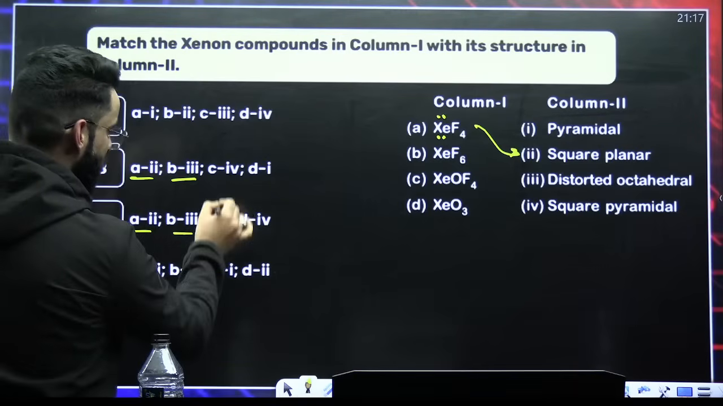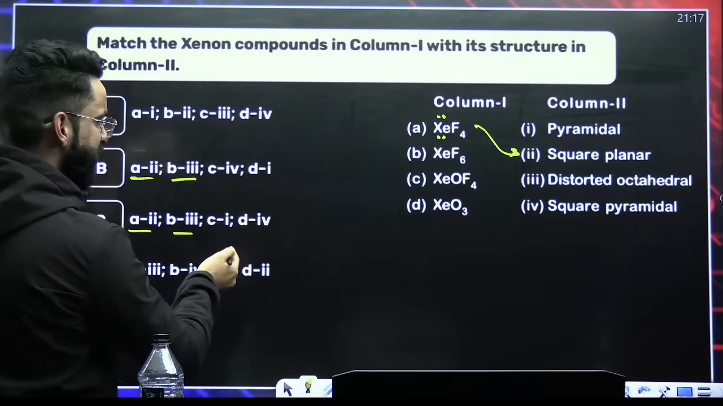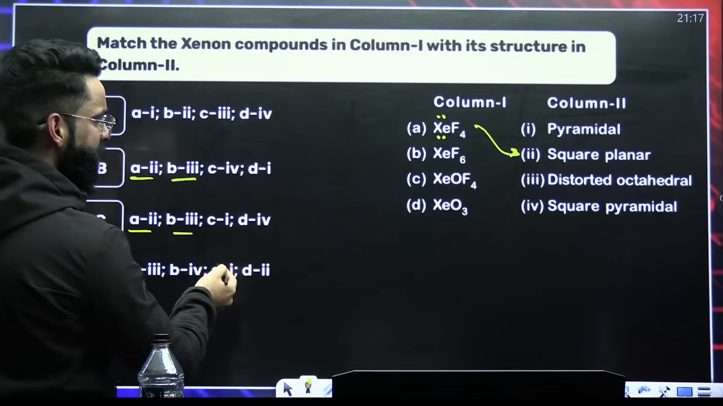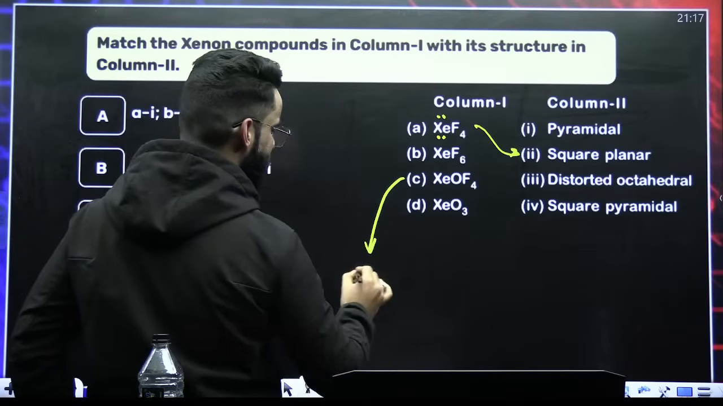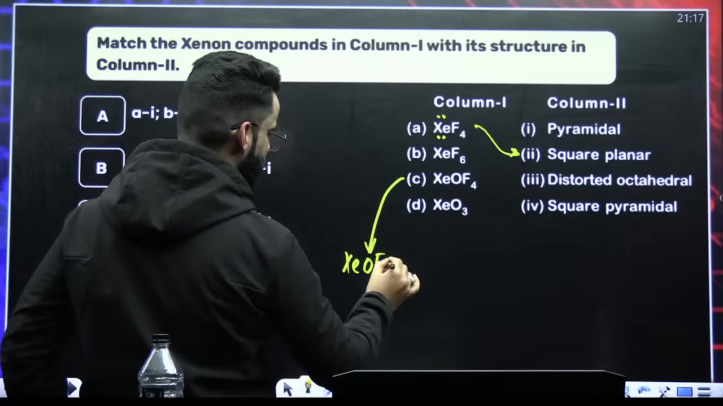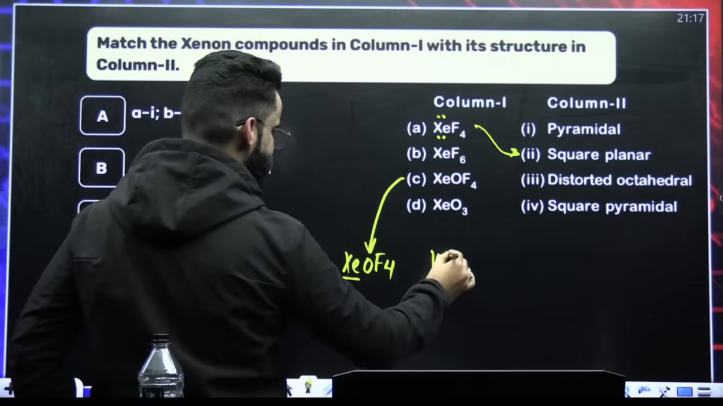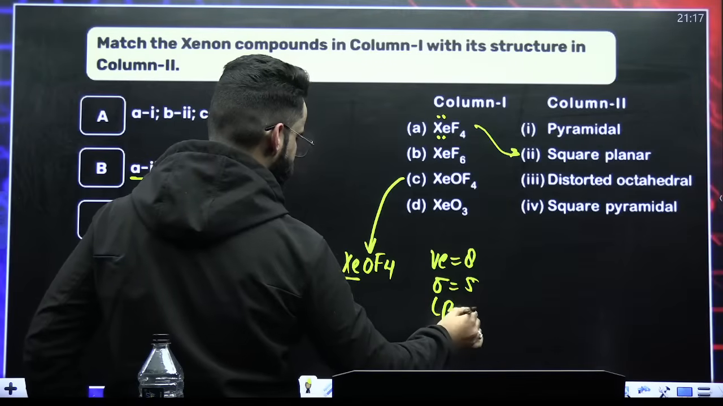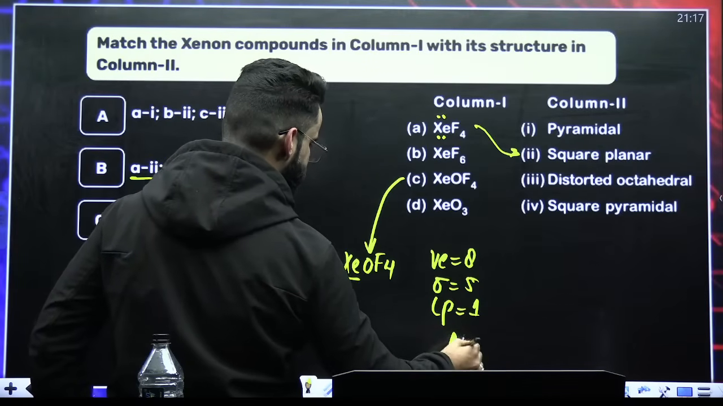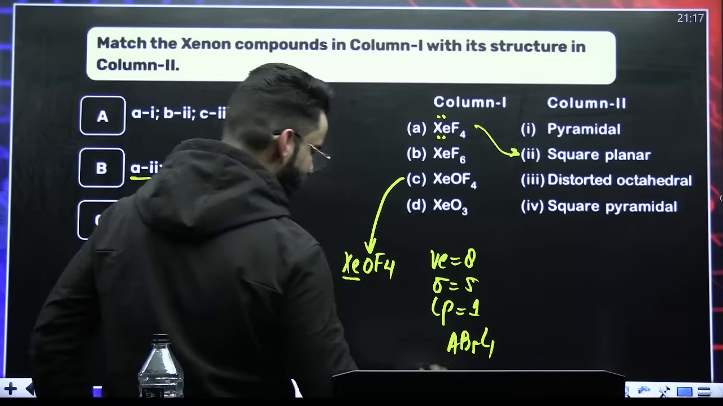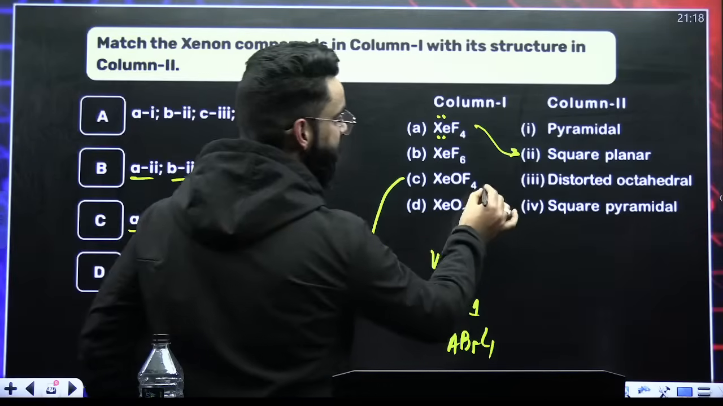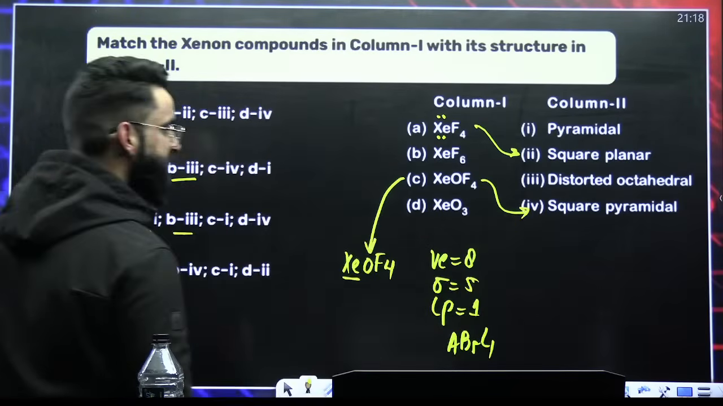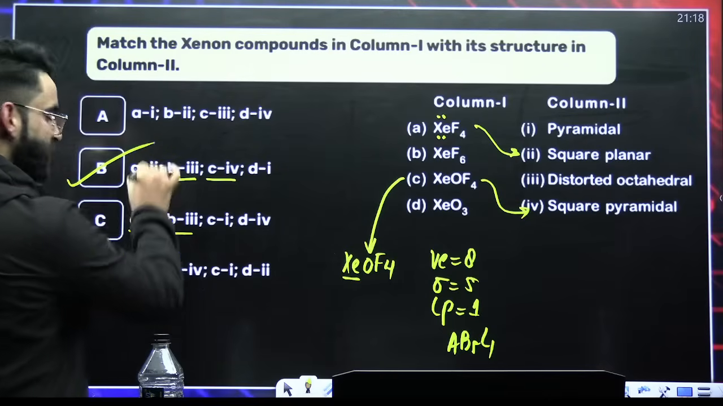Okay. C you have to check. C just now we checked, I think. Let me check this C again. XeOF4. Xenon, how many valence electrons? 8. Surrounding atoms, 5. Lone pairs on xenon, 1. The type of the molecule, AB5L1. AB5L1 is square pyramidal. Is there any square pyramidal? Yes. So C with 4. So it has to be option B.